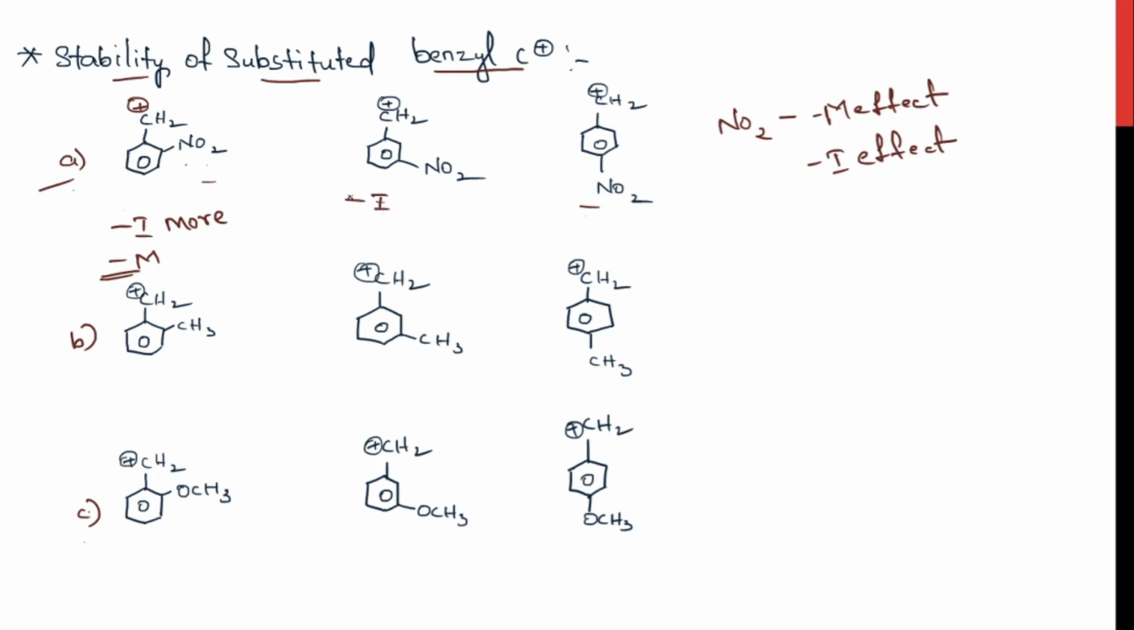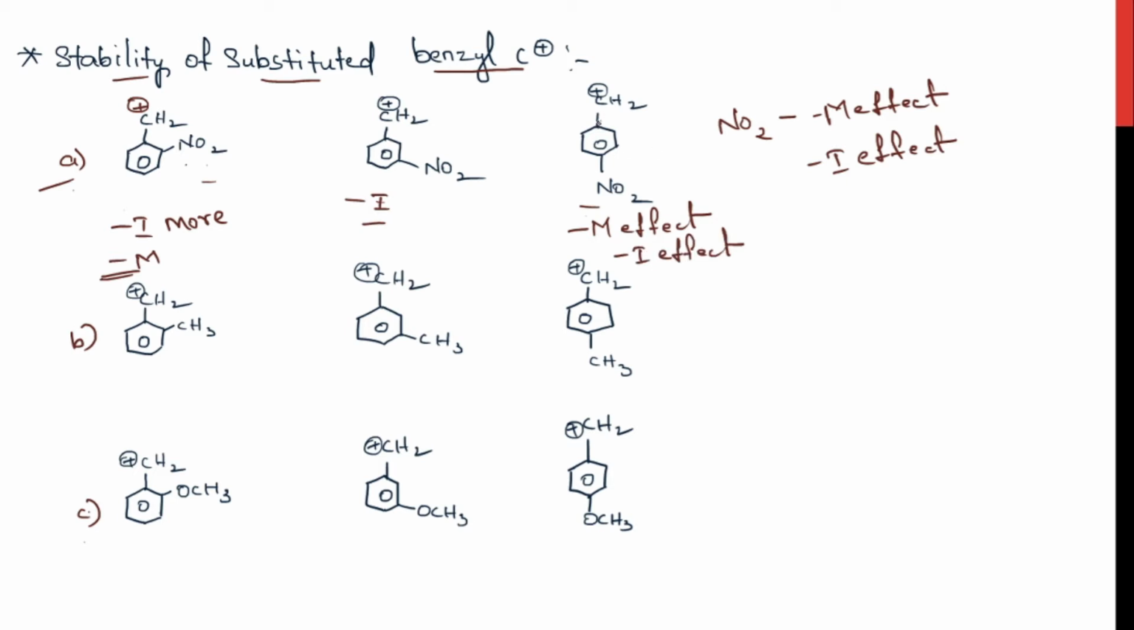Why? Because you can see the resonance effect only on the ortho and para positions. You can't see the resonance effect on the meta position, right? So when the nitro group is on the meta position, you can only see the minus I effect. And when the nitro group is in the para position, you can definitely see the minus M effect, right? And there would be a minus I effect also.